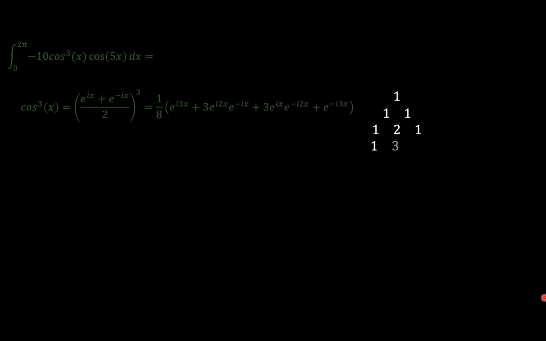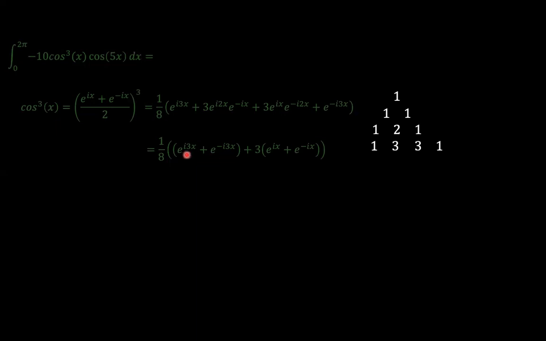And then the green term, the same way, if you want to figure out what cosine to the power 3 of x is, you can just use Euler's expansion, raise it to the power 3, and then you could use our famous Pascal triangle to obtain the binomial coefficients. As you expand that out, we have e to the power i3x and then e to the power negative i3x.